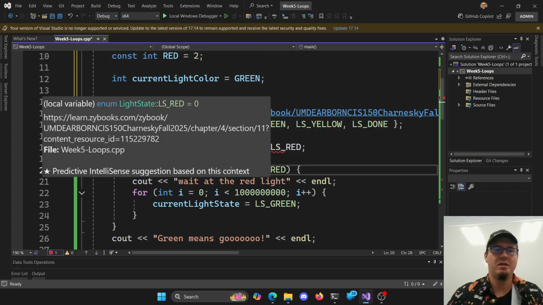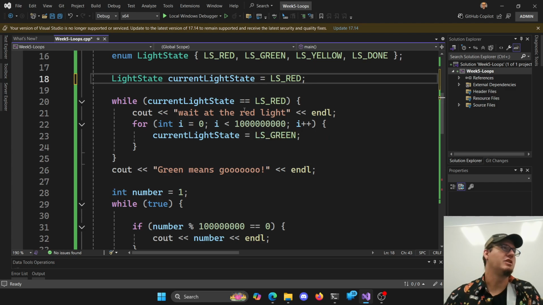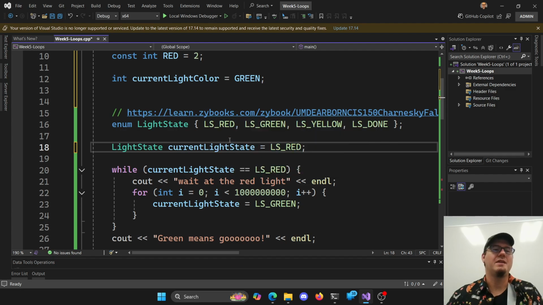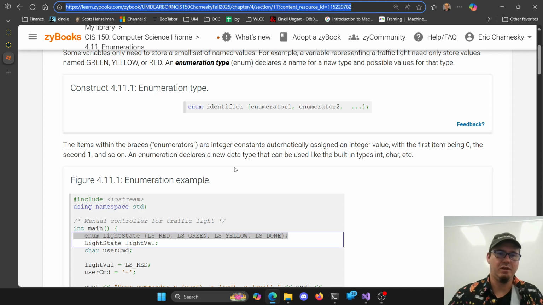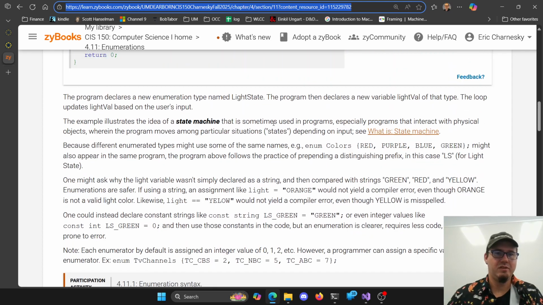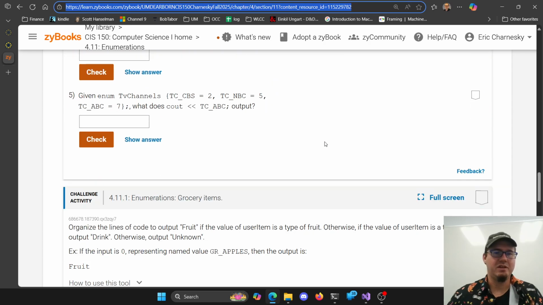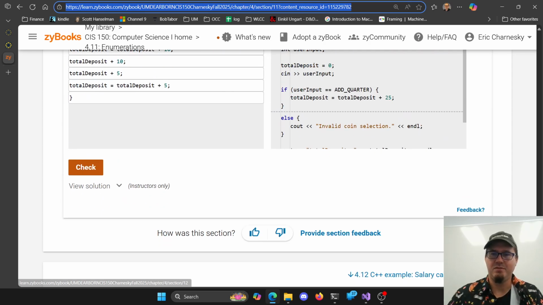So we'll set it back to red here, and we can use that value. It's really nice to be able to loop through these values and use them like that. All right, so that was our enums. That's our state machine. Very exciting. So you can go through those examples here.